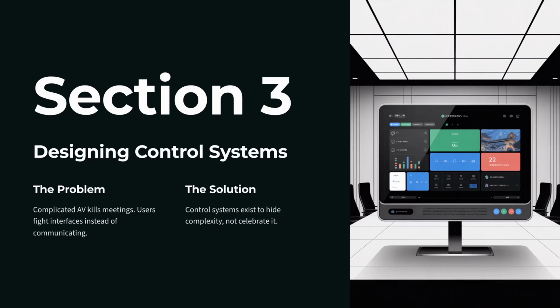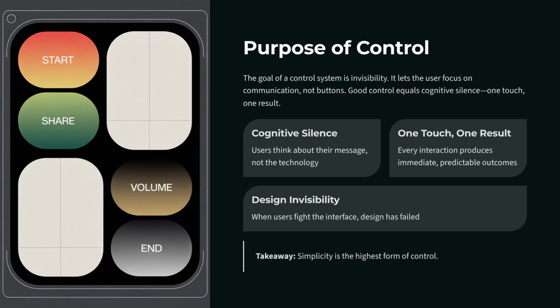Let's move on to control systems. Complicated AV kills meetings. Control systems exist to hide complexity, not celebrate it. Don't be that guy. The goal of a control system is invisibility. It lets the user focus on communication, not buttons. A good control equals cognitive silence.